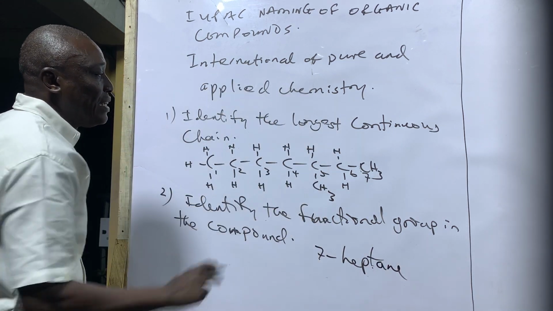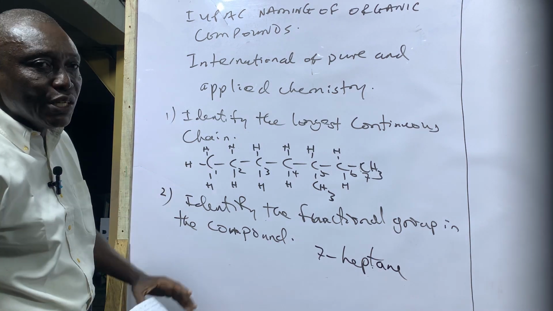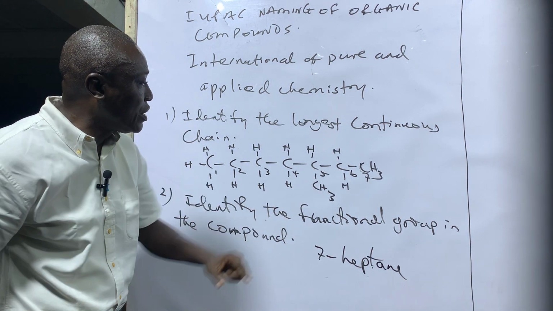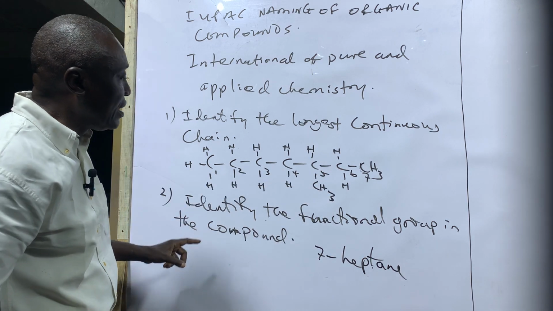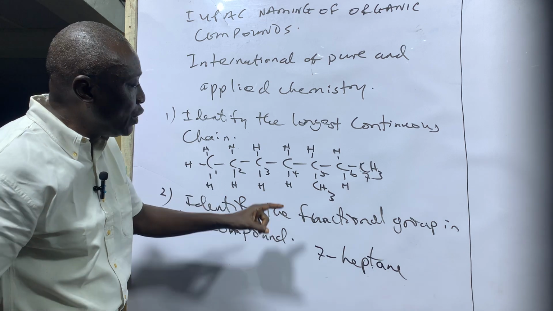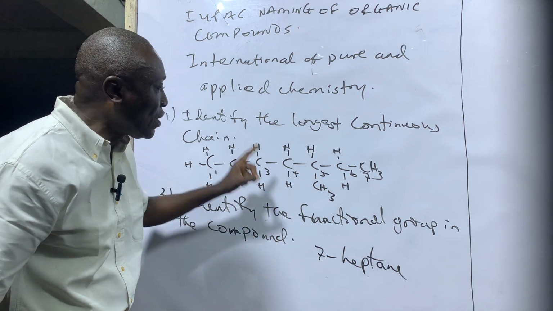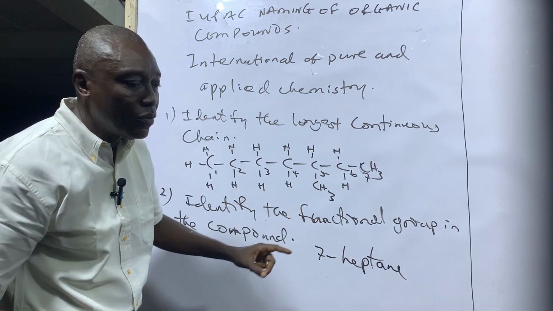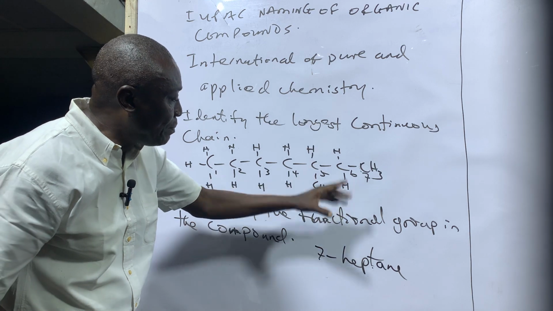This compound now is heptane. So the first 2 steps are to identify the longest continuous chain and then look out for the functional group. The functional group here is single bond, because single bond is for alkane. So the name of the parent chain is heptane.